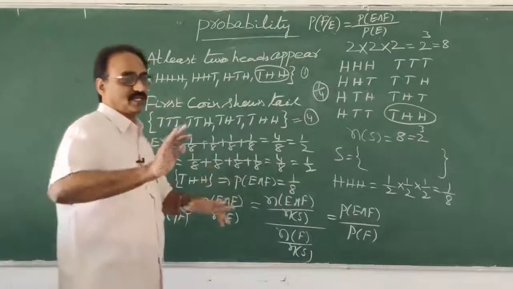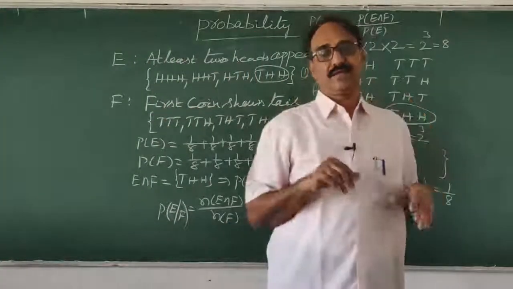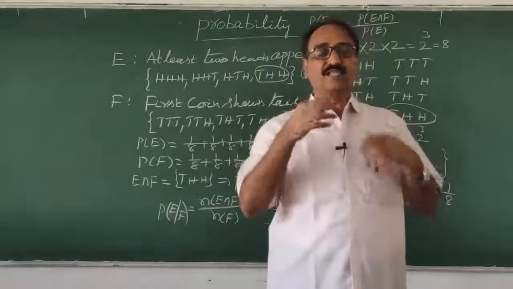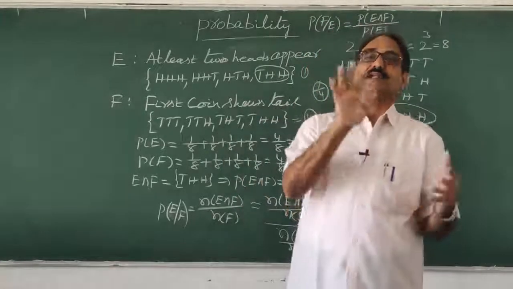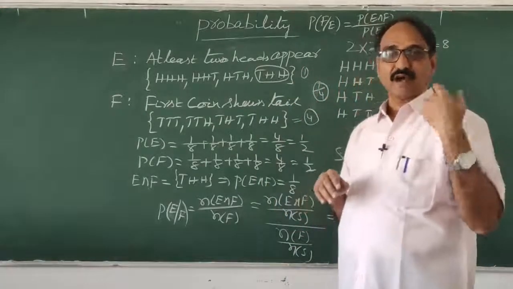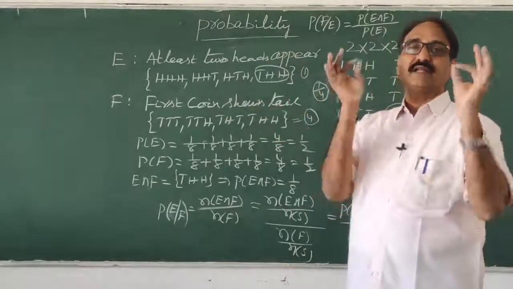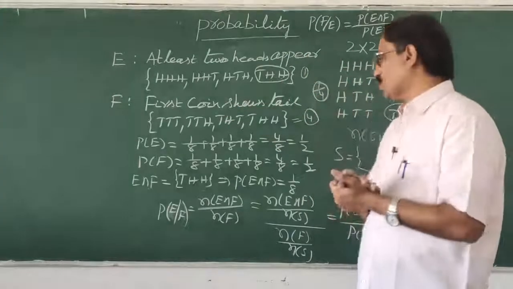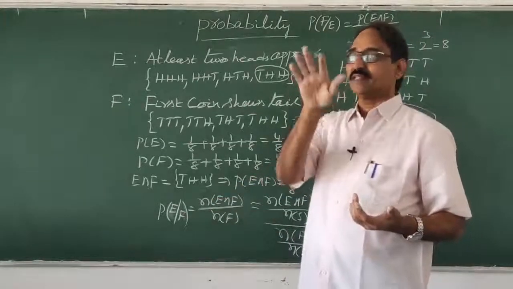Now the question is asking: if one among the events is already given, then finding the second one is called conditional probability. If one of the 2 events is already given, then finding the other event is nothing but conditional probability. So here, what did the first one do? Probability of E given F.